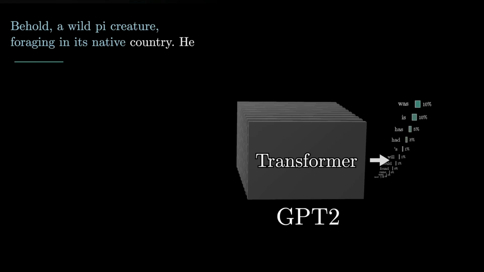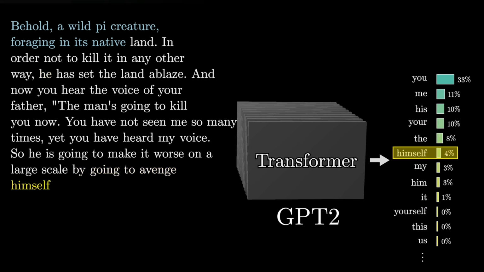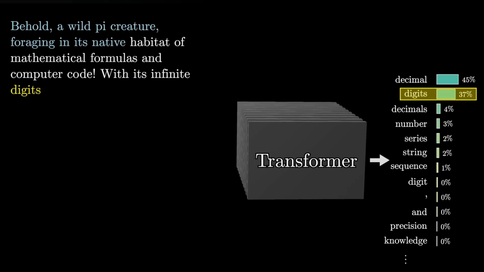Essentially, it's trained on enormous amounts of text. Think books, websites, articles, and code to do one thing really well: predict what word comes next. And that's it. When you ask a question, it's not searching a database, it's generating a response word by word based on patterns it learned during training.